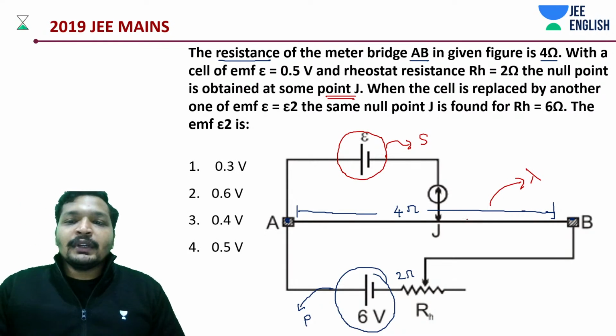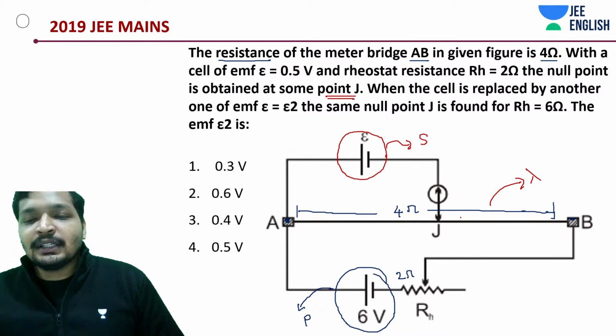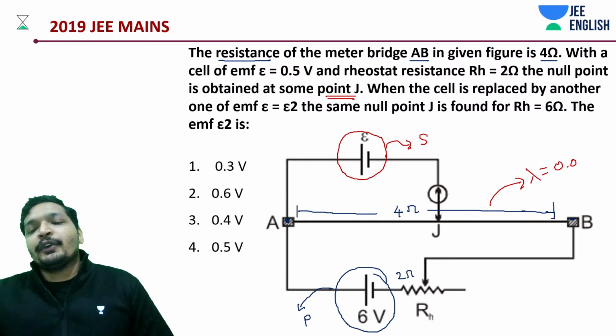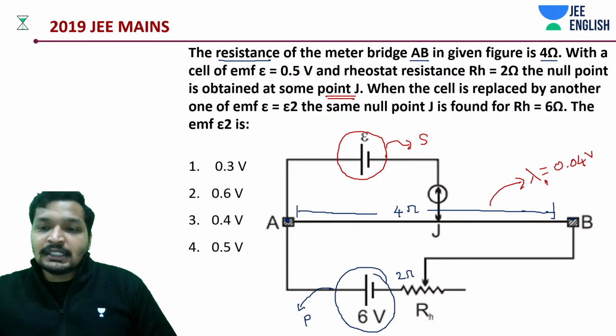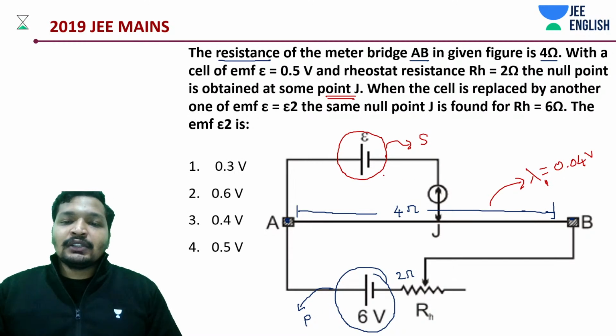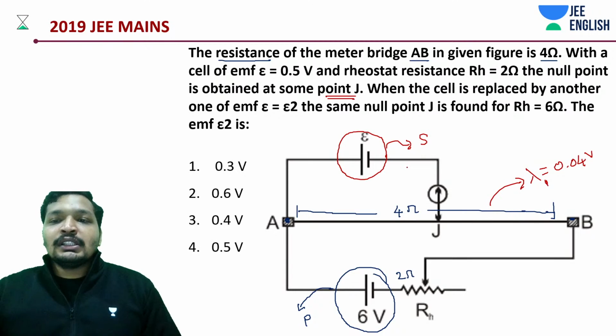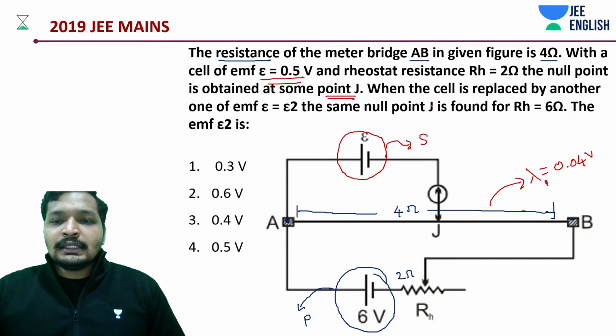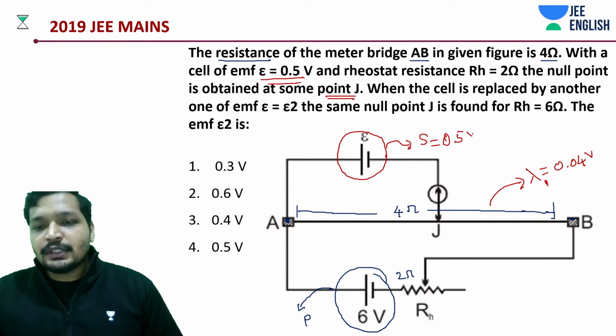So per centimeter, it's going to be something like 0.04 volts. Initially, this is lambda, don't forget this point. What you have done is you have replaced this. This is just to give you a good understanding of what it is. So initially you got some null point, and initially the secondary cell's value is 0.5 volts.